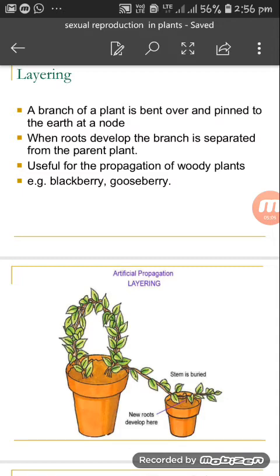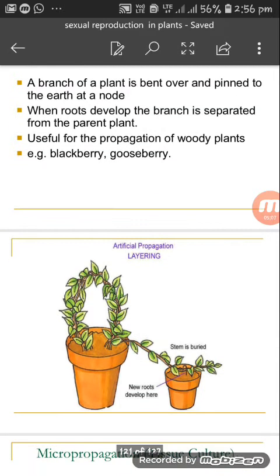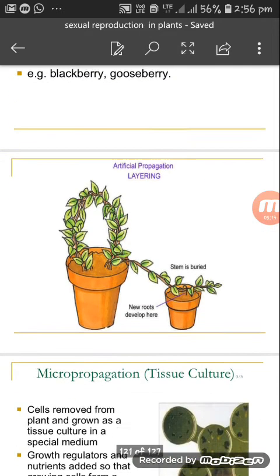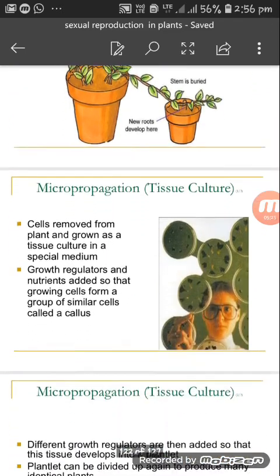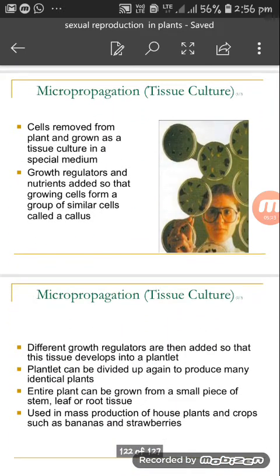When roots develop, the branch is separated from the parent plant. This is useful for blackberry and gooseberry. Now let's see the other one, micropropagation, or tissue culture.